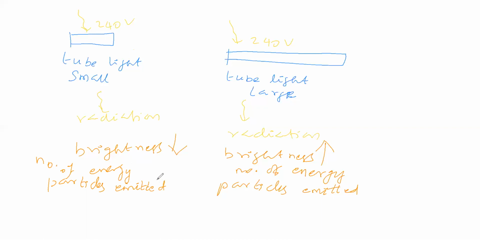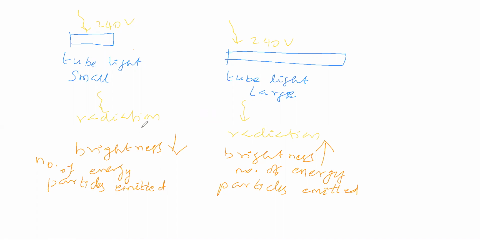Do you feel same or different? Number of energy particles emitted in these two places, same or different? If different, where is it high? Number of energy waves emitted, where will it be high, do you feel?